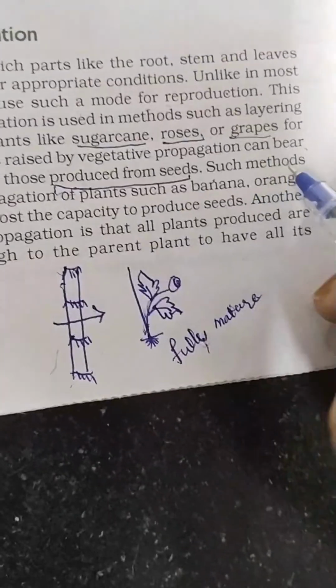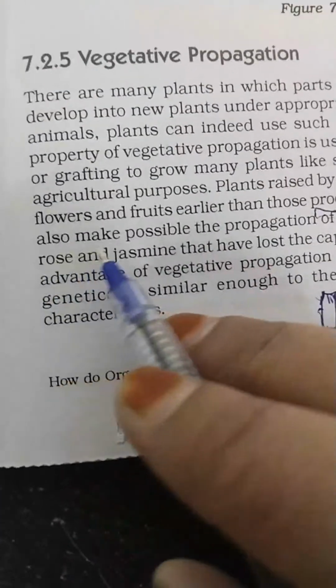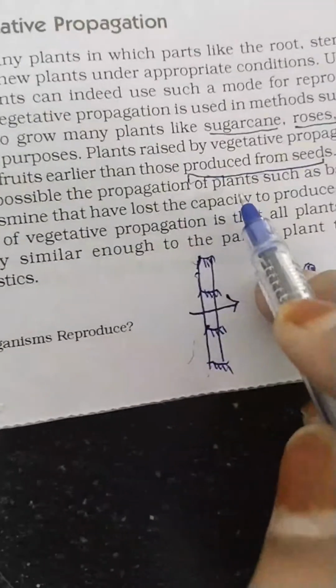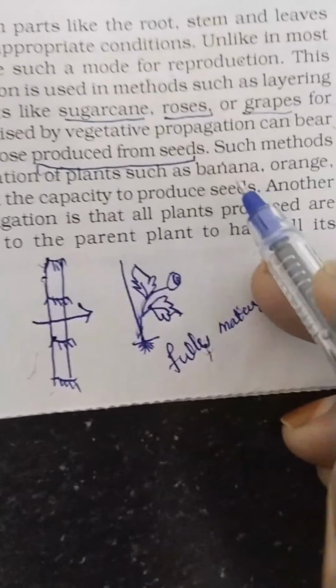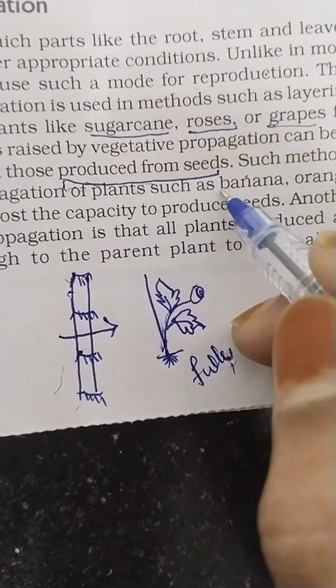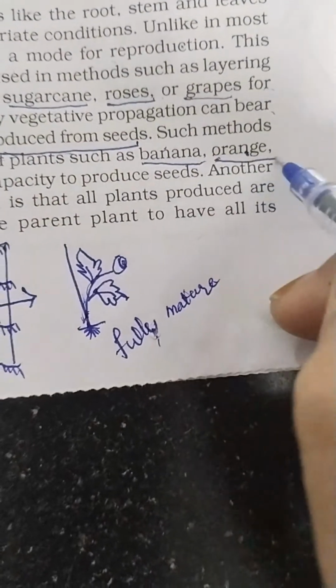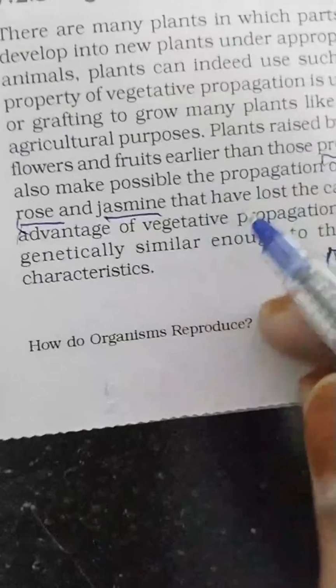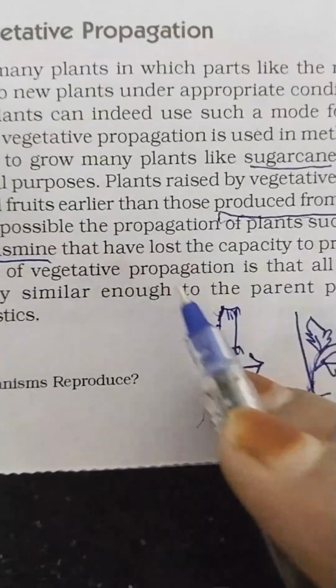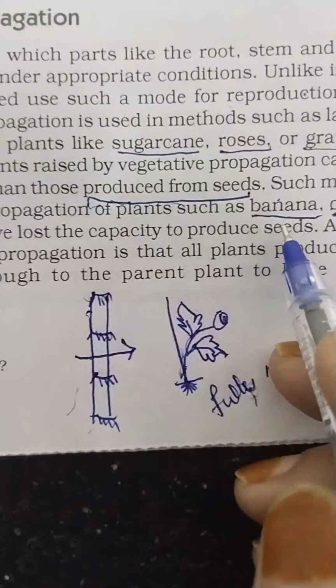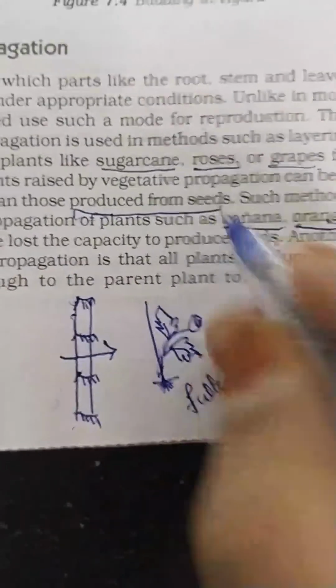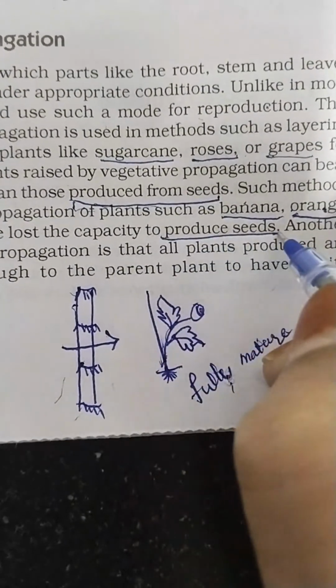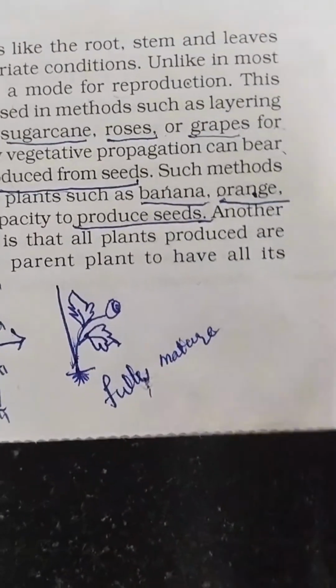Such methods also make possible the propagation of plants such as banana. For example, we can also propagate banana like this with the help of this method. Orange, rose, jasmine, that have lost the capacity to produce seeds. See, if they are unable to produce seeds, then also we can propagate them.